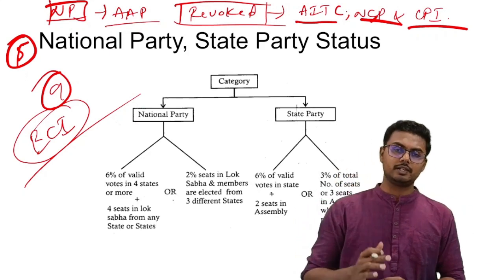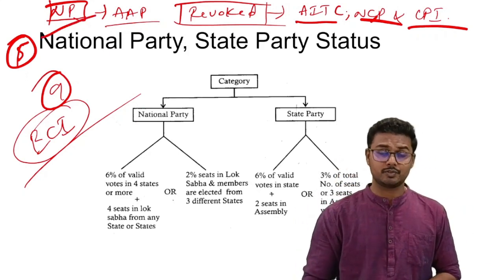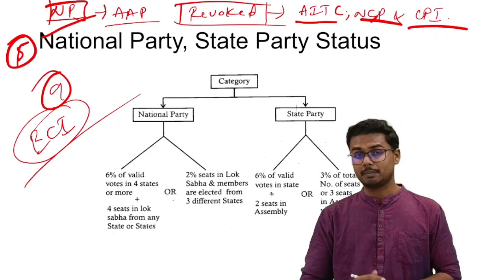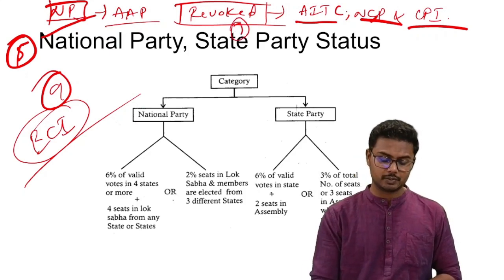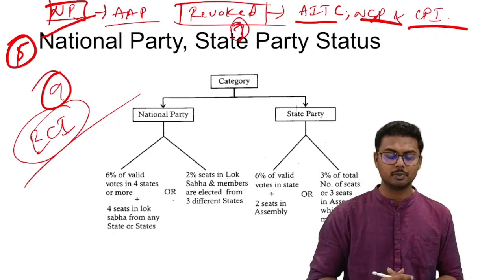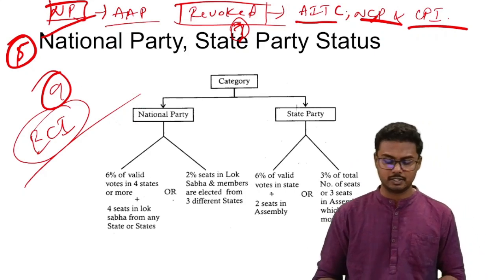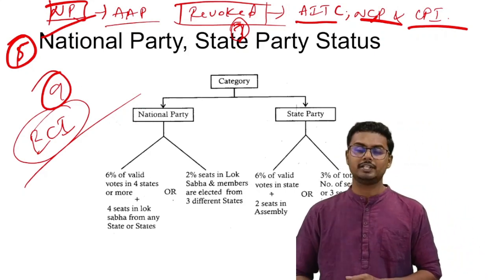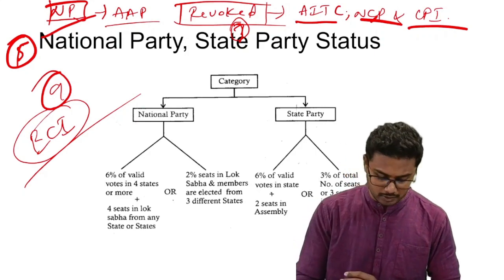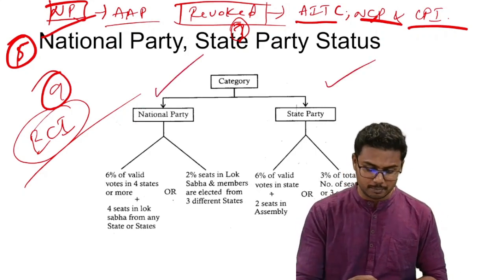So once again, recently, the Aam Aadmi Party was given the status of national party, and the national party status of three other political parties were revoked. That is All India Trinamool Congress, the NCP, and CPI. What is the eligibility to get the national party status or the state party status?